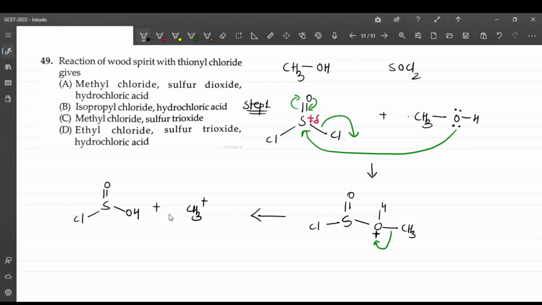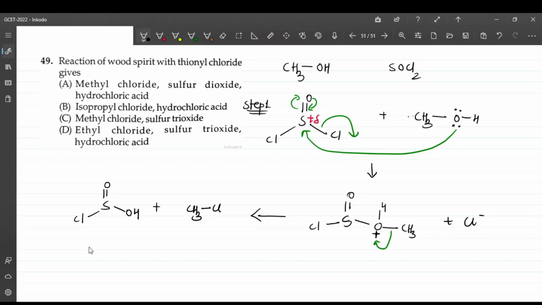So that chloride which has gone over here will combine with this to form CH3Cl, because chloride was minus, that has gone as a Cl minus. So I will write over here, this is Cl minus, that will combine with this, and finally this is SO. Okay, one thing is sure, that we are going to get methyl chloride for this. Then there will be a larger number of methanol molecules.